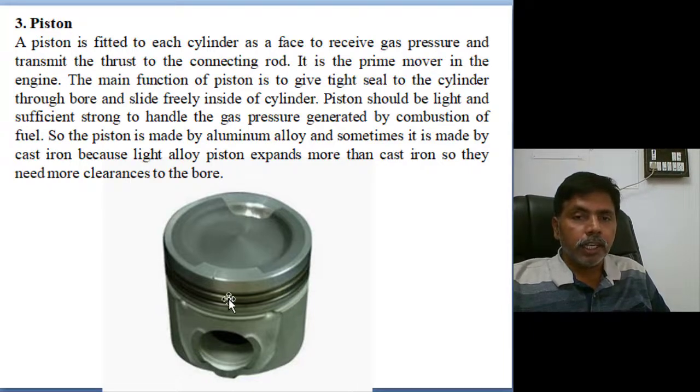This piston also contains a ring portion, a provision for rings. These rings will seal the piston and cylinder block. Generally, for low capacity pistons we use aluminum alloy, but for high capacity pistons we generally use cast iron. The piston is connected through the connecting rod. This is the connecting rod. The small end is connected to the piston, the big end is connected to the crankshaft. So the piston is the direct face to the combusted fuels.